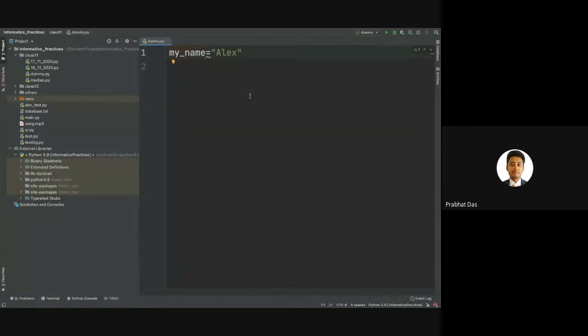For example, let's say I need to have 1myname. So this is not possible. You can see that we are getting an error over here. We are getting a curved red line, so it signifies that definitely there is some sort of error, and this is not a valid identifier. So we cannot have any identifier beginning with a numerical value.